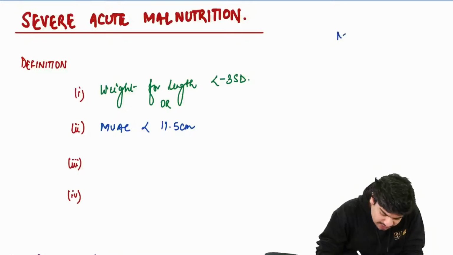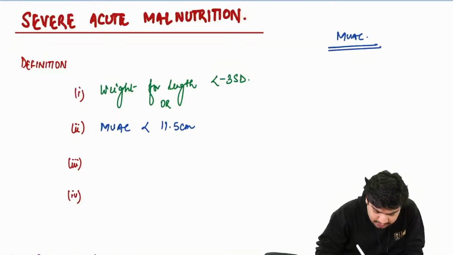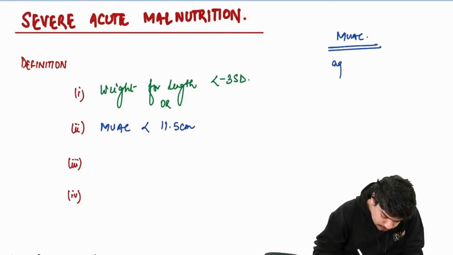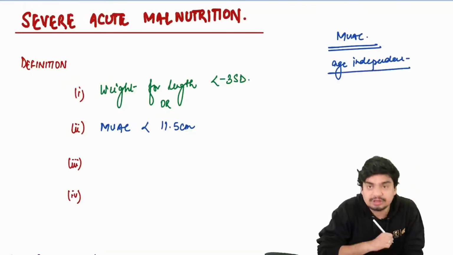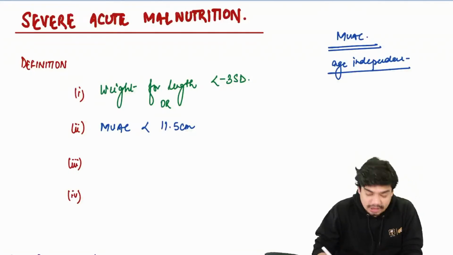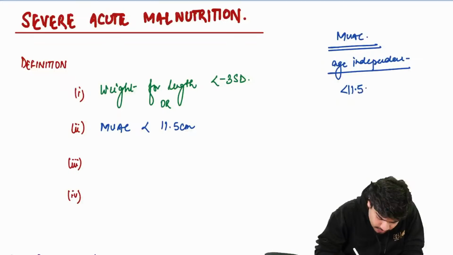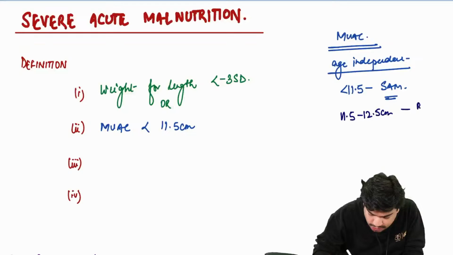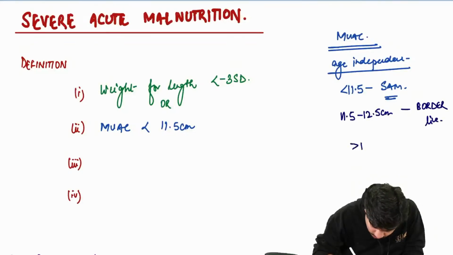In fact, this MUAC is important. Let's discuss a little bit about this MUAC here itself. This mid-upper arm circumference is an age-independent parameter. You don't need to know the age of the child for this. If it is less than 11.5 centimeter, child is said to be having what? Child is said to be having SAM. If it is between 11.5 to 12.5 centimeter, then that's borderline. If it's more than 12.5 centimeter, then that's normal.